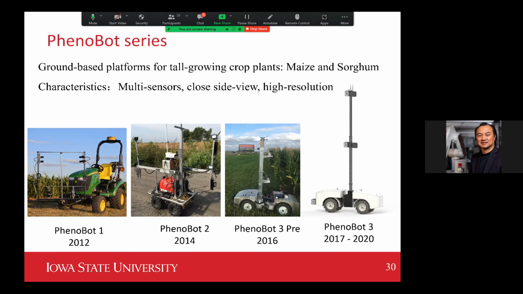And then we moved on to our second platform, called PhenoBot 2, for which we purchased a vehicle called Husky, in 2014. Then starting from 2016, we started to brainstorm our own version of the PhenoBot. That's called the pre-version of our PhenoBot 3. And since 2017, we have been heavily engaged in the design, development, and testing of the PhenoBot 3.